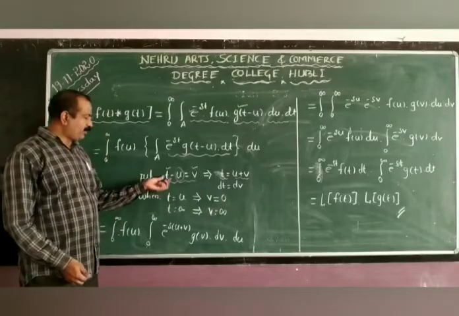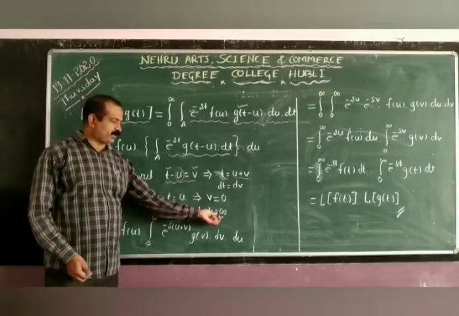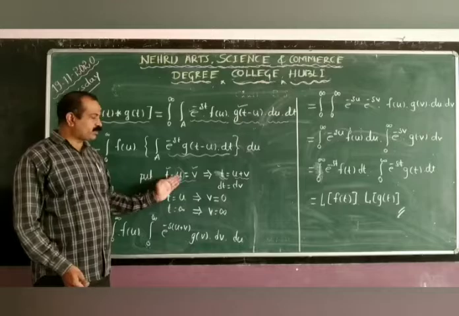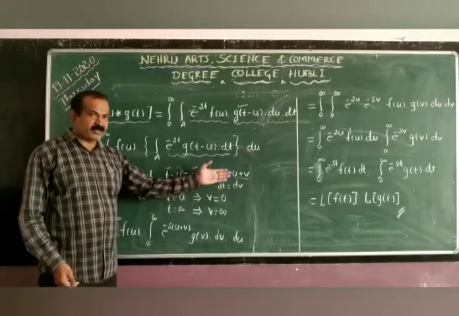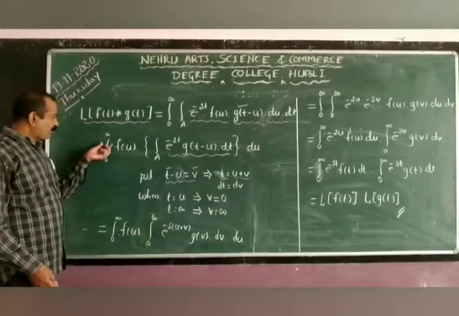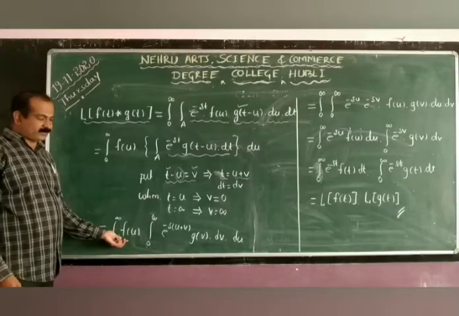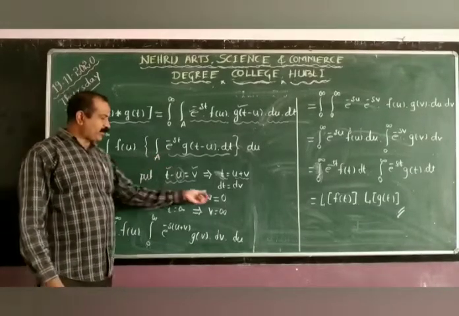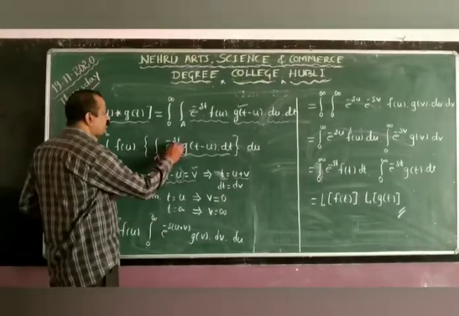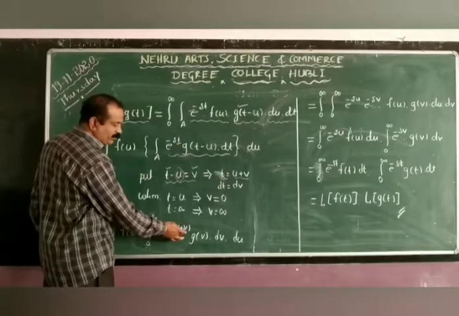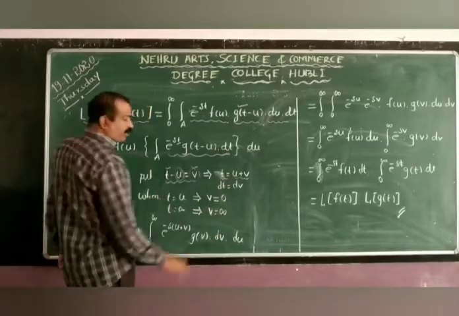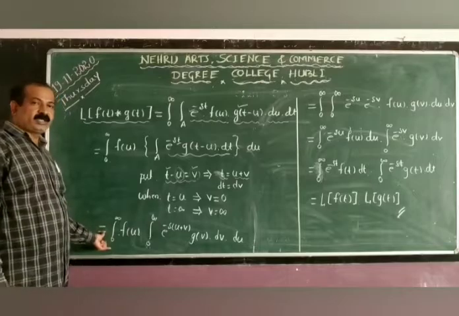So we already have the integration from 0 to infinity of f of u, and now the integral over A changes to the integration from 0 to infinity of e raised to minus s into the bracket u plus v, into g of t minus u, which is nothing but g of v, and dt is dv, and we already have du.